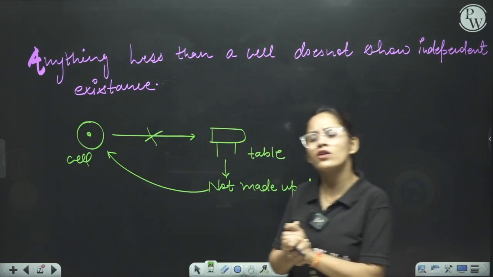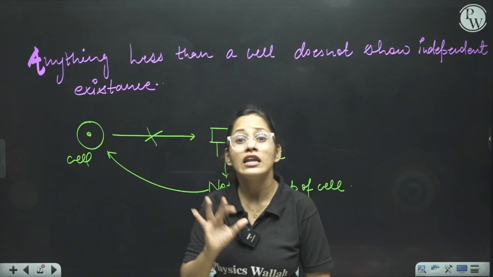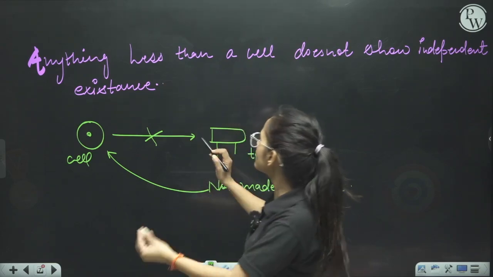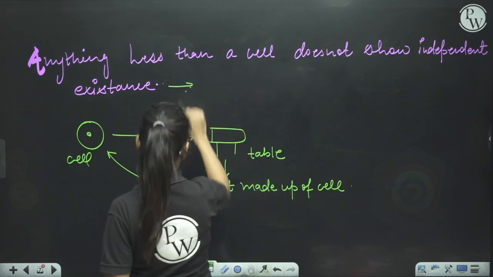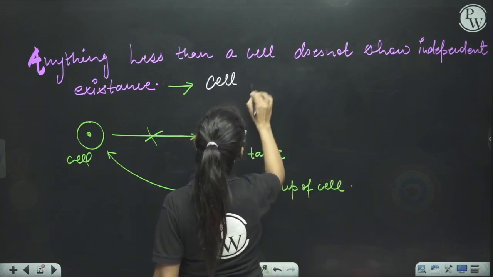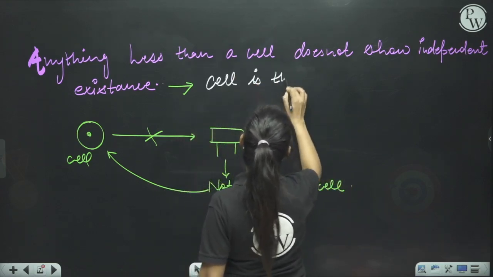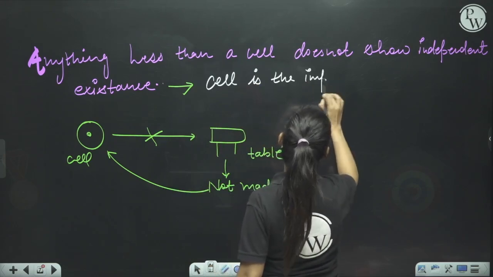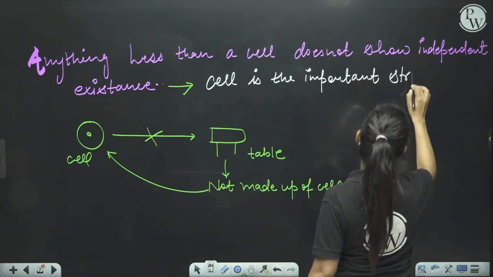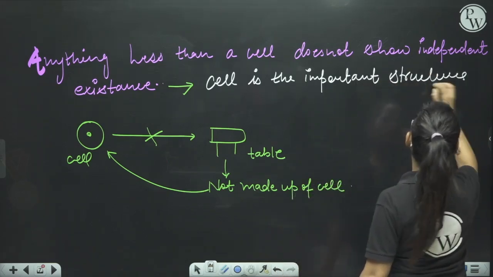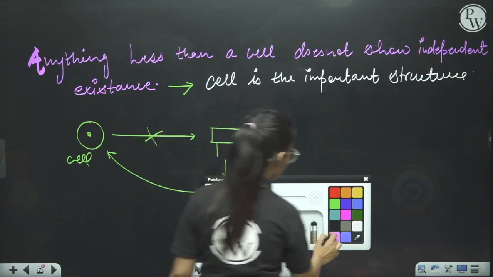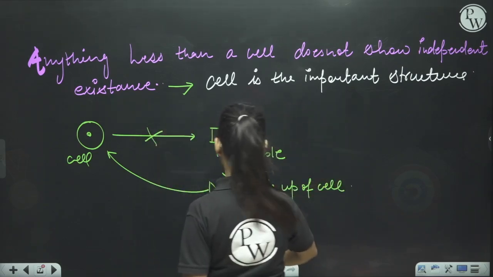That is why we are calling all those things non-living things. So that is why we say that the cell is the important structure, students.